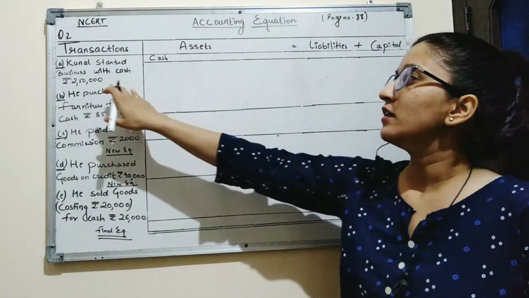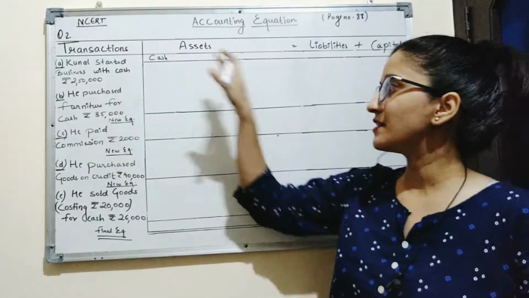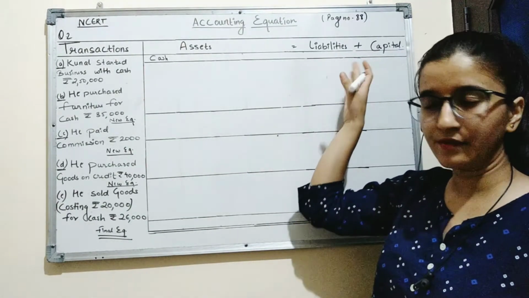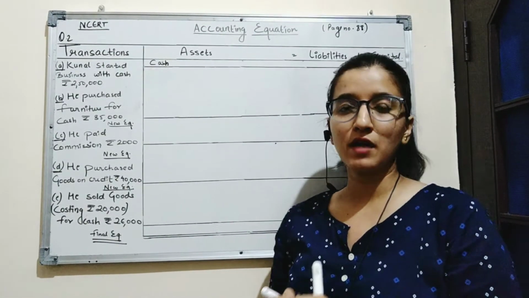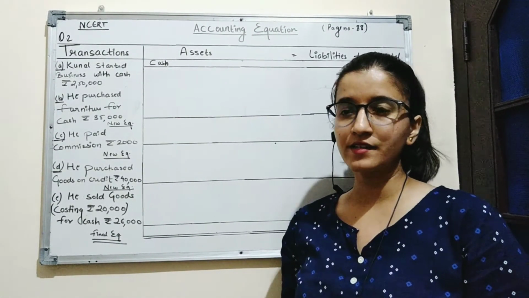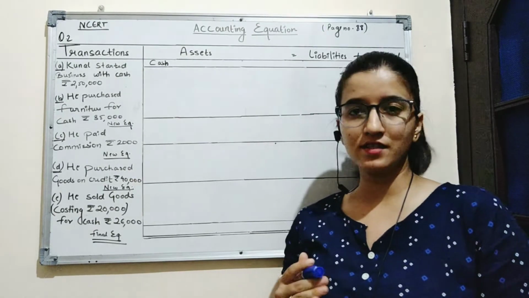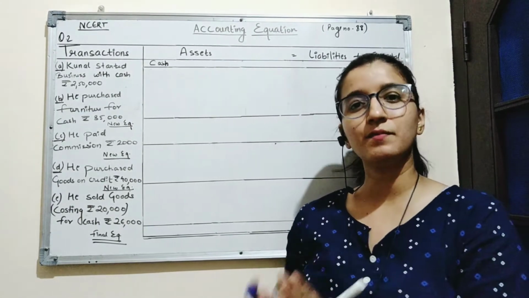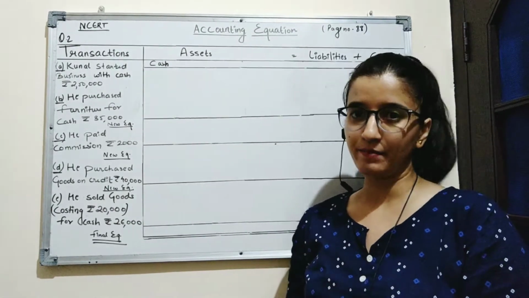Now, this cash at the same time is a claim against the firm in the form of capital. We have studied some accounting principles in the previous class. There was a principle called business entity concept. According to this concept, the business and the businessman are considered as separate entities.